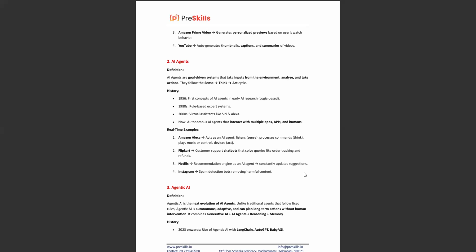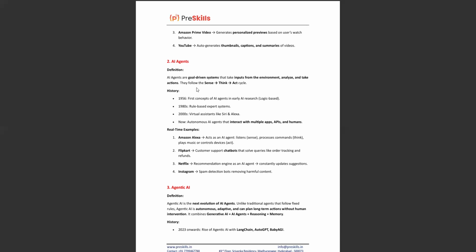When it comes to AI agents, they are somewhat more advanced than generative AI. The main goal of AI agents is that they take input from the environment, analyze it, and also take actions. That is how they sense, think, and act.